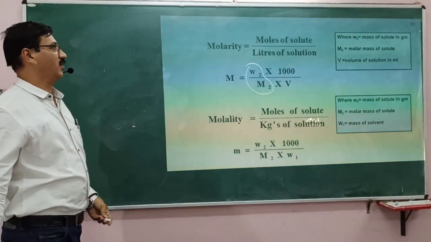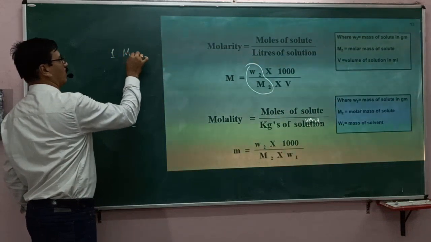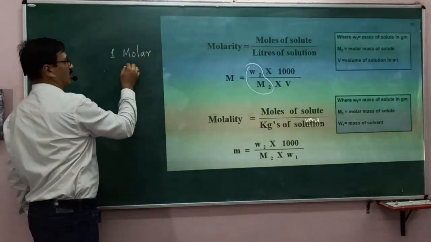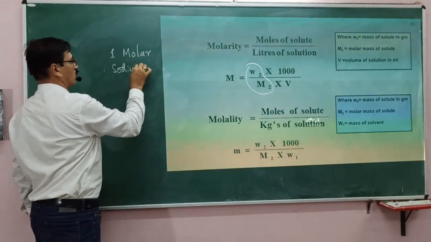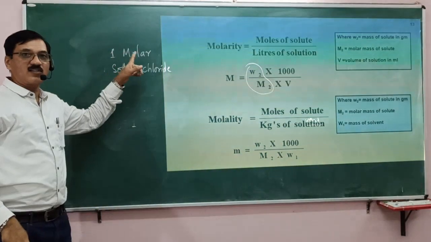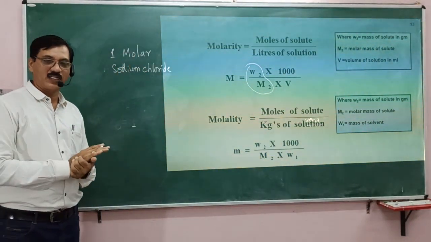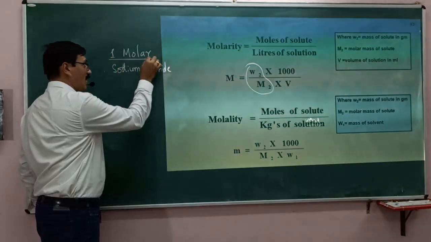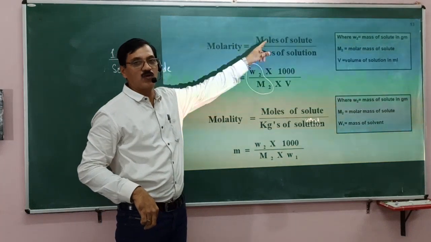Now, suppose you want to prepare a 1 molar solution of sodium chloride. How do we have to do that? Let me try to explain. A 1 molar solution of sodium chloride is obtained by taking 1 mole of solute.